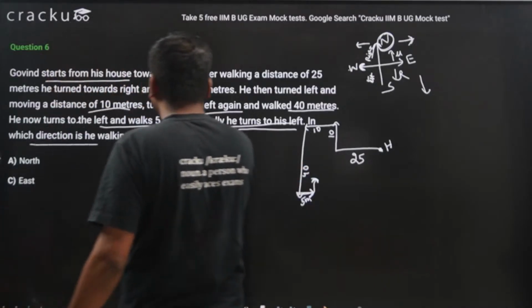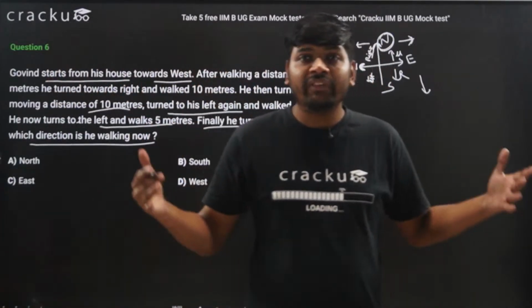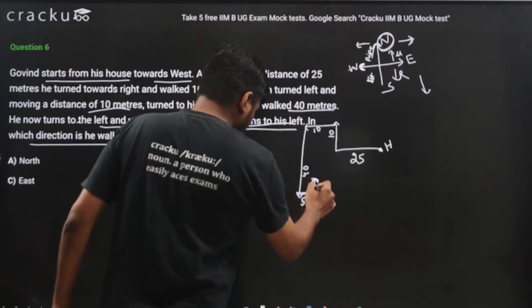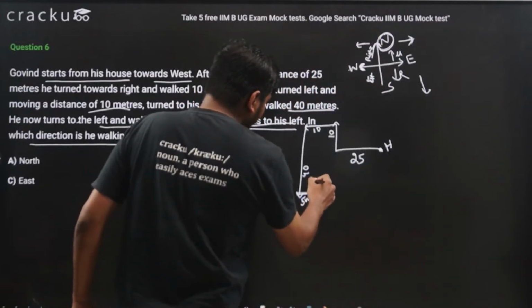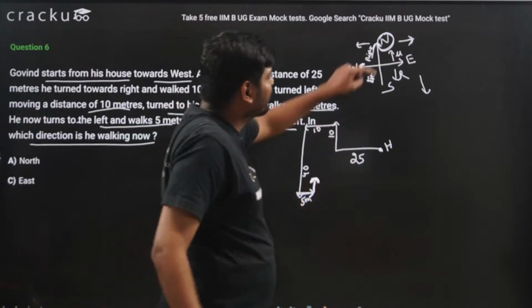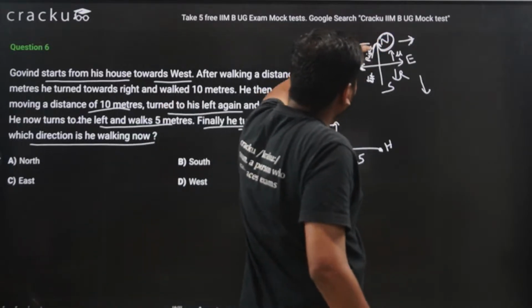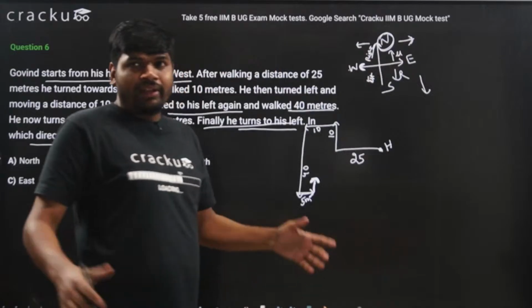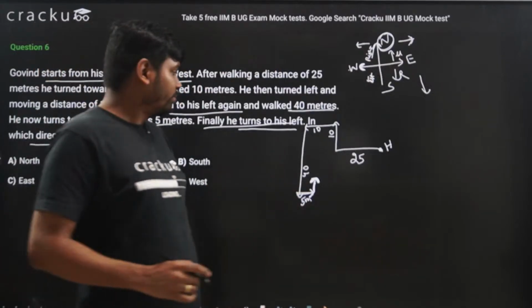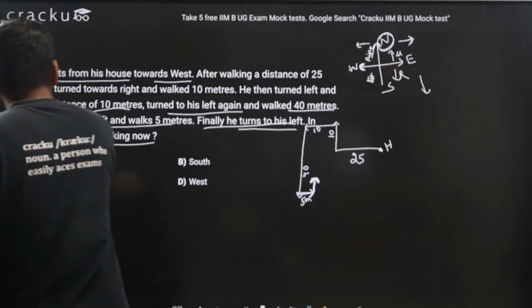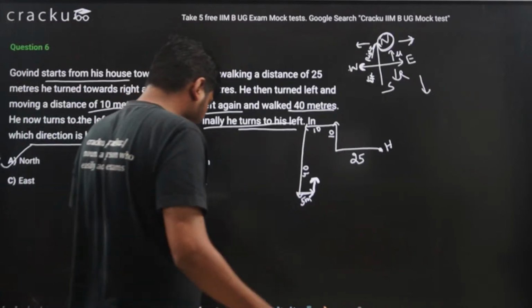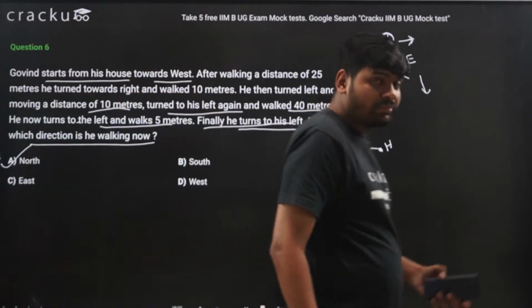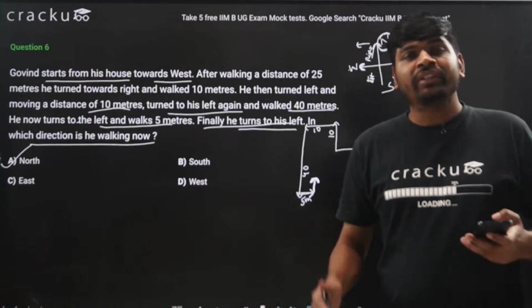In which direction is he walking now? If you look carefully, he is walking now in the north direction. I hope this is clear to you guys. So the correct answer is option A, north direction. If you have any doubts in this question, please let me know.